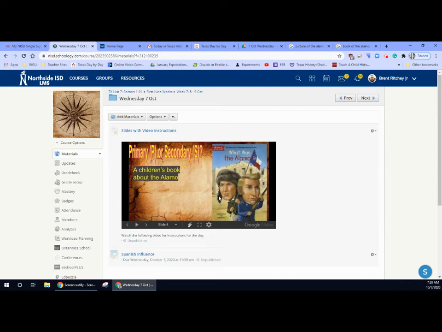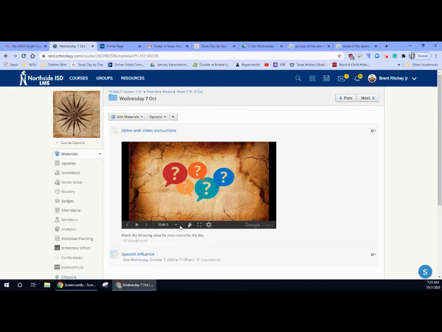A children's book about the Alamo. This would be a secondary source. Yes, it's a secondary source because the person that wrote this was not at the Alamo. He wasn't there. He can't give you a first-hand account, but he can research. He can research primary sources in order to write a secondary source book. Good. All right. But remember, always send me questions.